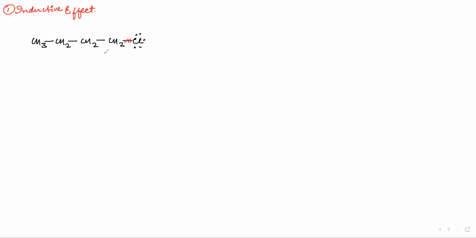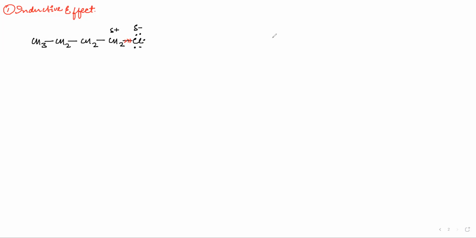It will pull electrons towards itself, and by virtue of pulling the electrons towards chlorine, it will gain a delta negative charge. And since it is pulling from CH2, the CH2 will gain a delta positive. Now since this is delta positive, it will again pull some electrons.